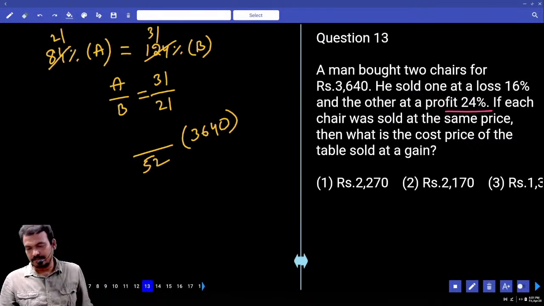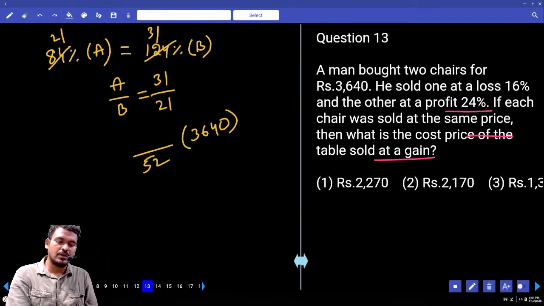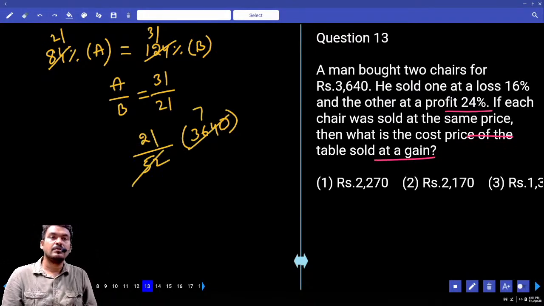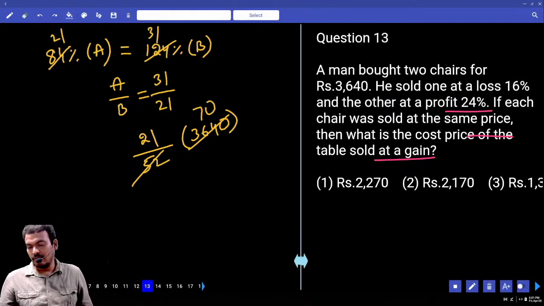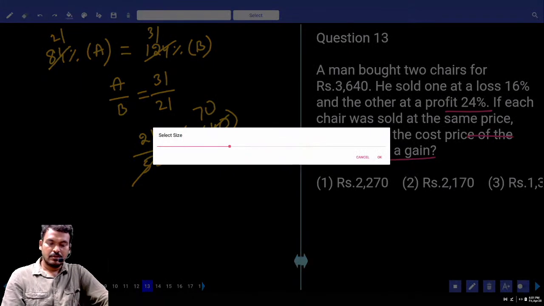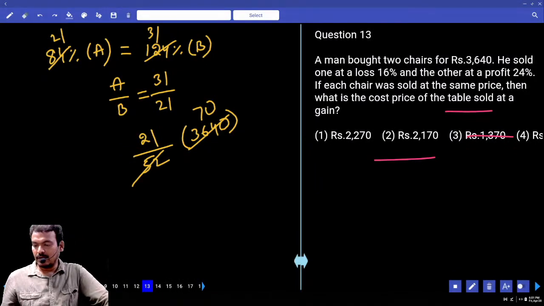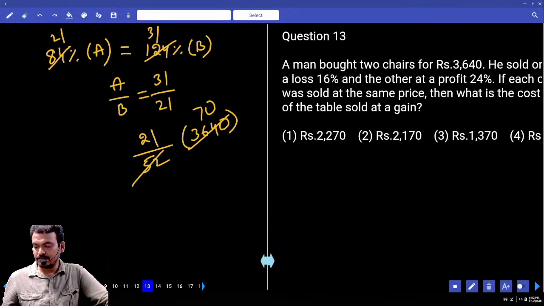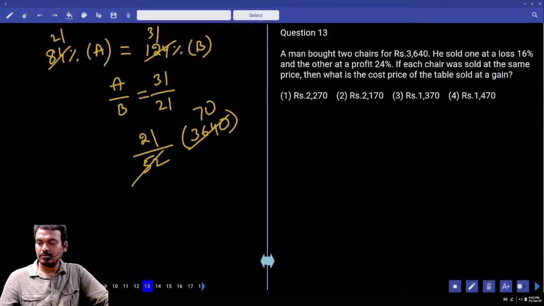What is the question here? Cost price of the gain one, or not? Gain means 21 parts, or not? 52 how many times? 7. 21 into 7 is 1470, or not? 1470. Which option? Fourth option, or not?